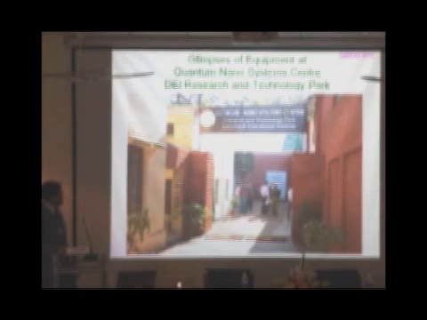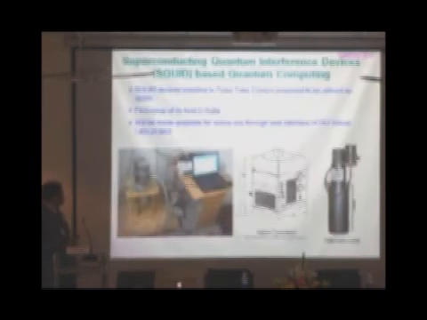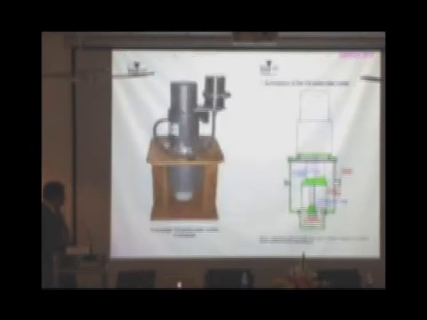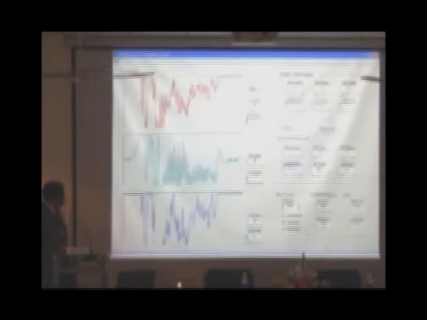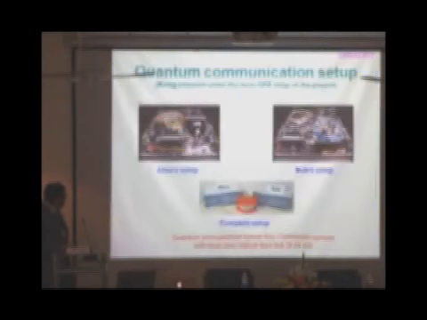Some glimpses of the equipment at the Quantum Nanosystems Center here at the DI Research and Technology Park. This facility was established in March 2010. Now we have got SQUID devices here, superconducting quantum interference devices, installed in pulse tube coolers. It is the first setup of its kind in India, and we plan to make it eventually available for online use through the web interface of the DI Virtual Labs project. Some glimpses of the equipment here, some experiments in fact. We are also planning to acquire a quantum communication setup, a quantum entanglement based key distribution system with a dedicated optical fiber link of 24 kilometers for experiments in quantum communication.